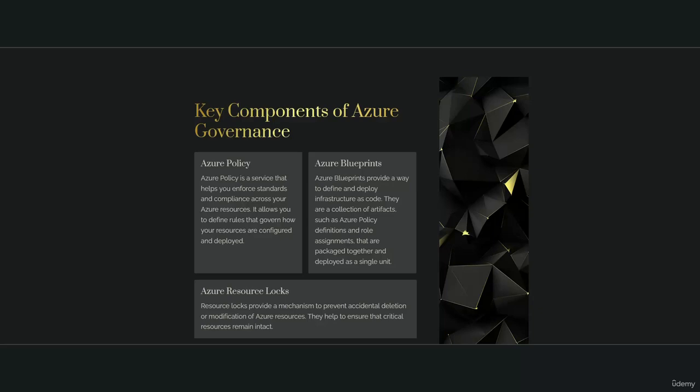Azure Resource Locks. Resource locks provide a mechanism to prevent accidental deletion or modification of Azure resources. They help to ensure that critical resources remain intact.